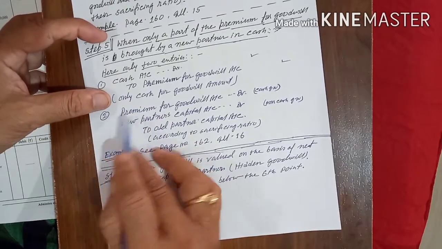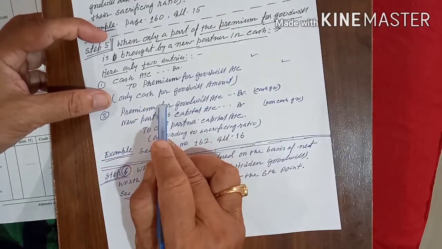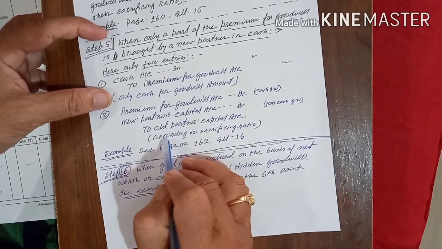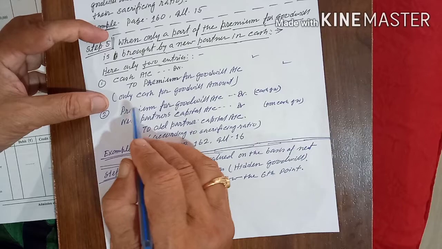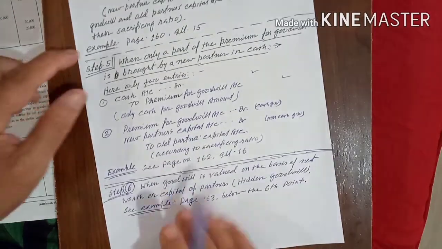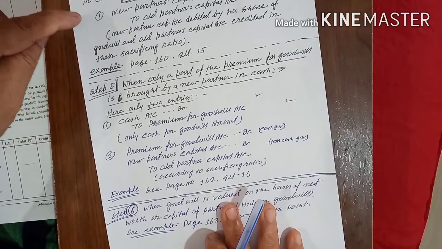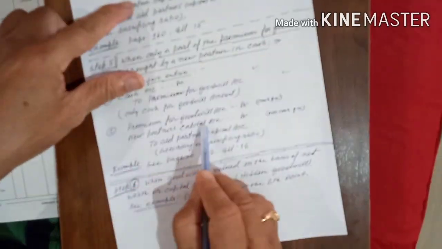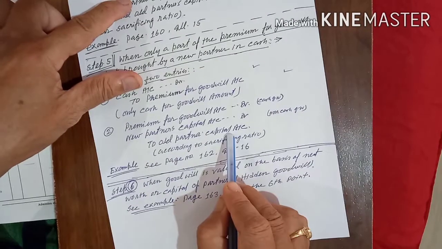And the second, premium for goodwill account debit to the old partners' capital accounts, and combined with the second entry, what I told you just now: new partner's capital account debit to old partners' capital account.